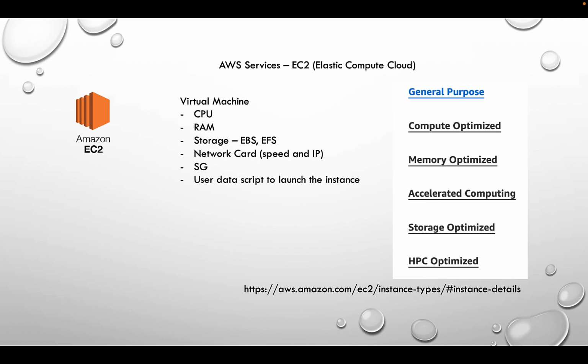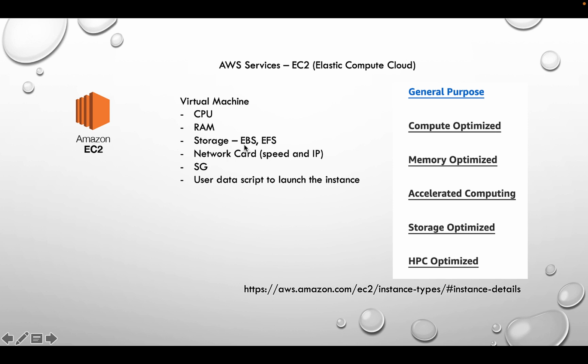Since it's been around all those years, the types of EC2 instances have increased a lot. Initially there were very few, but now there are different categories, and there is a link I've provided. It gives details on each type of instance, but basically an instance has key features: it has to have a CPU, with 1, 2, 4 and higher vCPUs, and memory, which is various gigabytes of RAM. Storage is of two types, EBS and EFS.